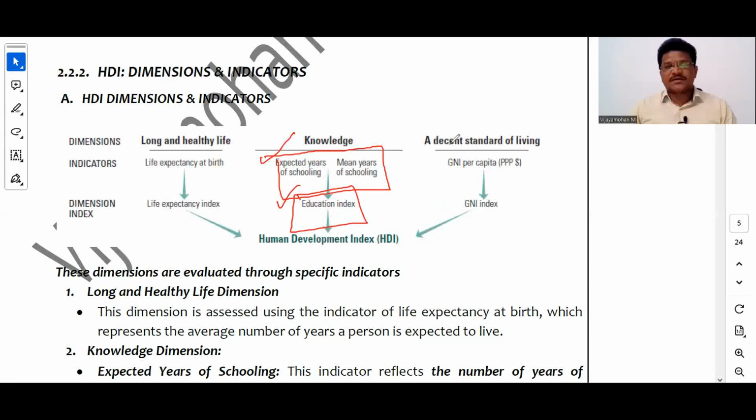Now we will see GNI per capita. The indicator we take for standard of living is Gross National Income per capita in terms of purchasing power parity in US dollars.